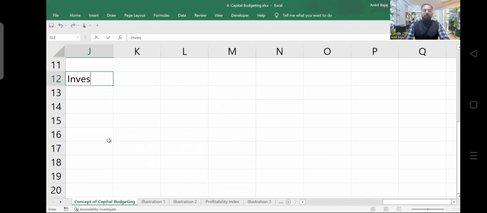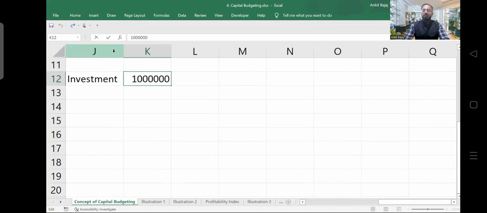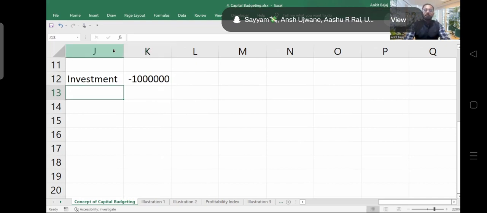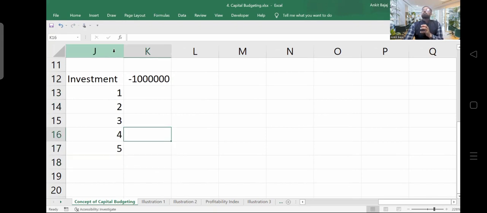Let's suppose you are planning to start a business where you have to invest 10 lakh rupees. You are planning to start a restaurant business, and you have to invest 10 lakh rupees initially. Now if you are investing 10 lakh rupees, definitely you will be expecting some profit from your business in coming years. And let's suppose your intention is to continue this business for 5 years.